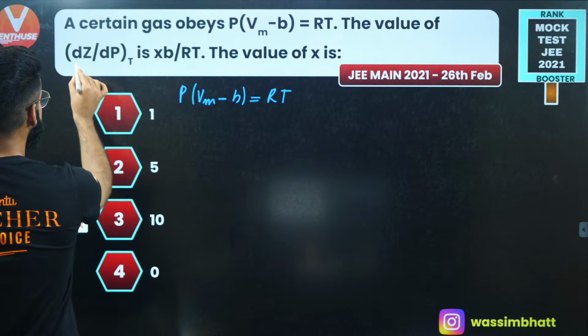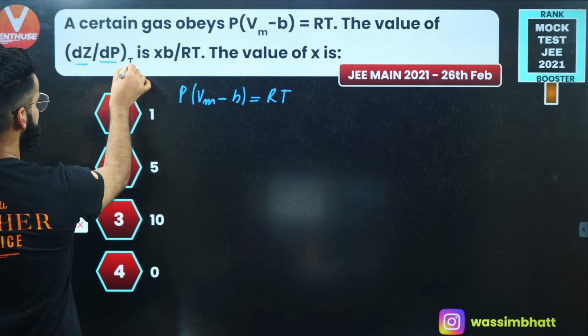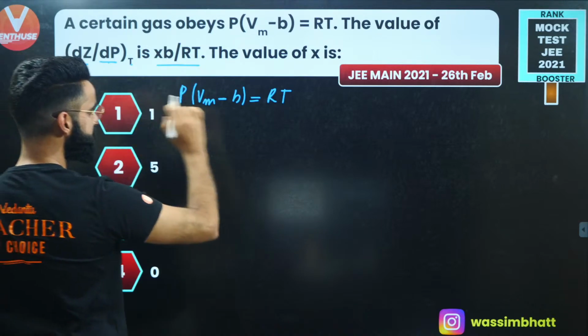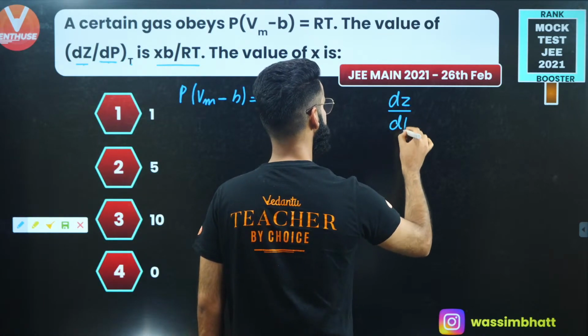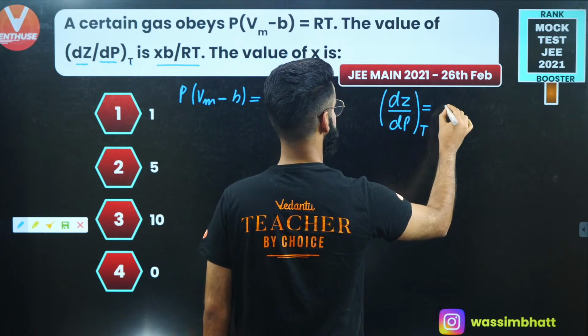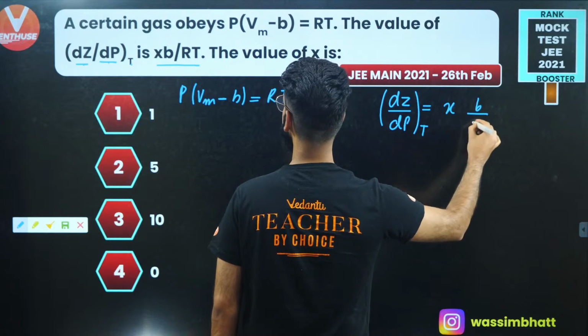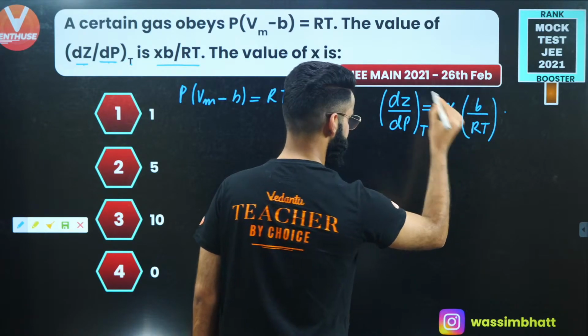The value of dZ by dP at constant temperature is x times B by RT. So it's given in the equation that dZ divided by dP at constant temperature is given to us as x times B divided by RT. What we are supposed to calculate is the value of x.